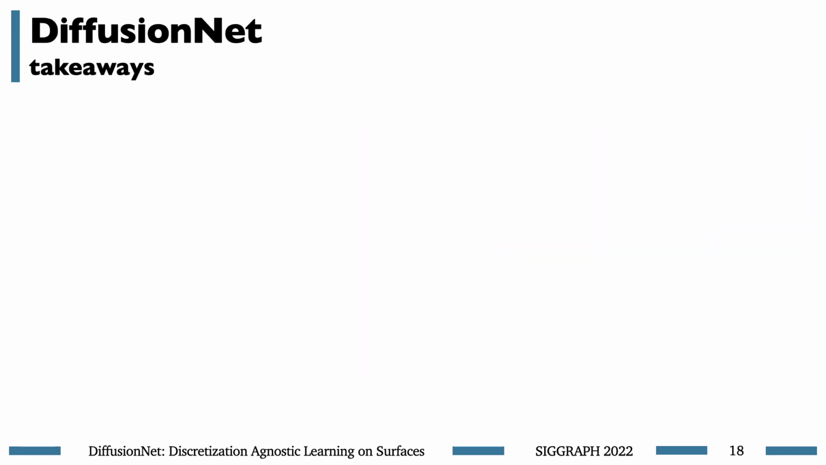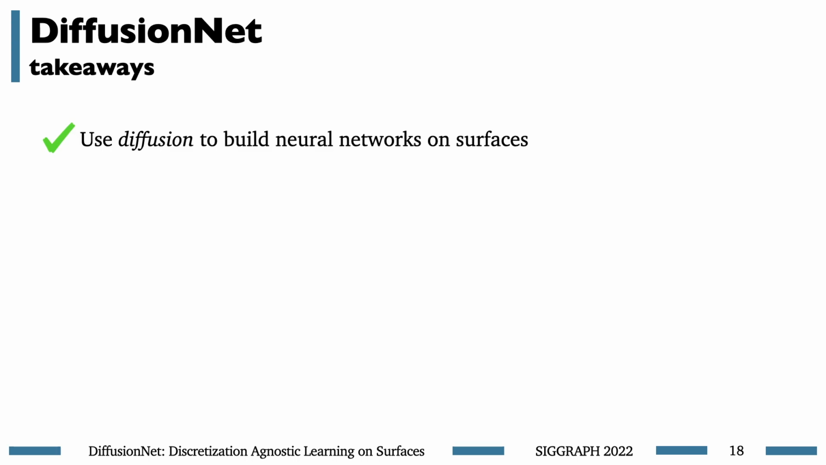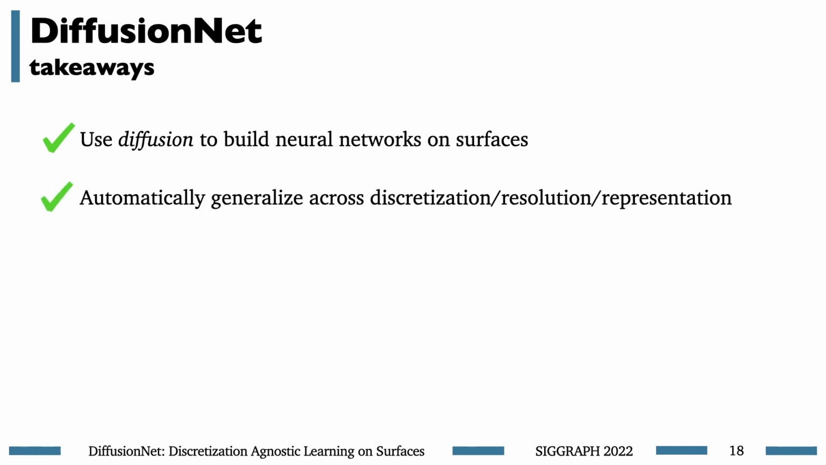Wrapping up here, in DiffusionNet, we showed how you can use the smooth, physically principled diffusion operation to build neural networks on surfaces. This approach has lots of benefits, including that it automatically generalizes across different discretizations, resolutions, and representations of your shapes. Even better, diffusion nets scale easily to high-resolution surfaces, which makes them easy to deploy in practice, and of course, they get really accurate results too.